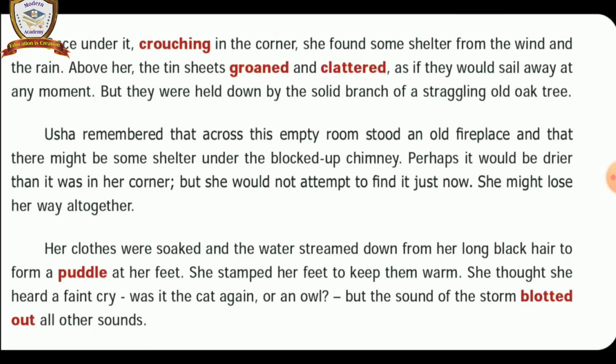She happened to find the shelter from the wind and the rain. Above the tin sheets there was a heavy sound. There were strong branches of the oak tree in all directions above the tin roof. Understand?